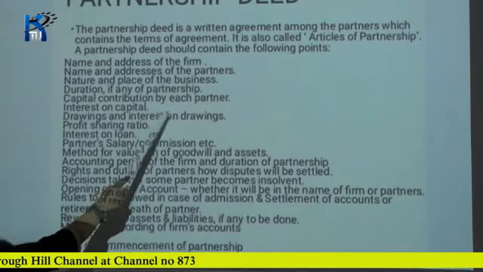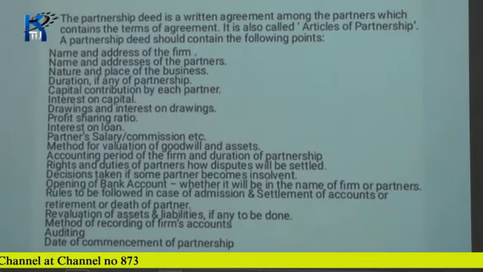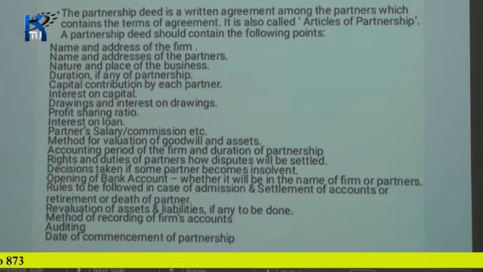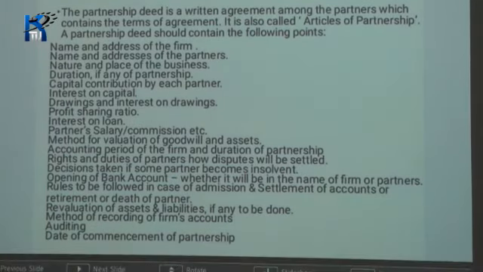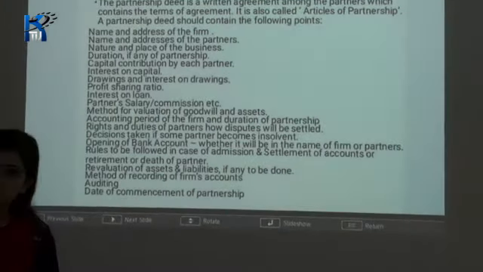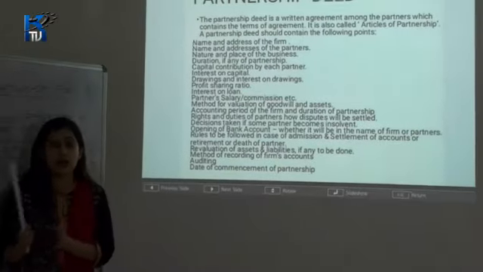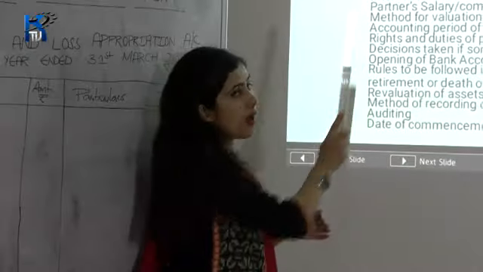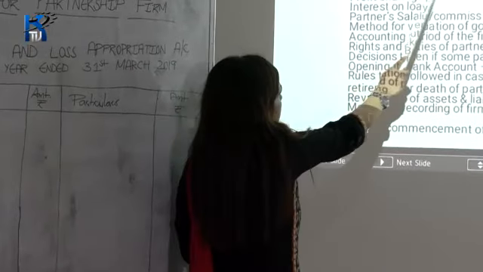Okay, and then interest on drawing means the rate of interest charged for drawing. For example, it can be 10%, it can be 6%. If a partner is withdrawing money from the business for his personal use, then interest will be charged on that amount. That is known as interest on drawing, and you have to mention the rate of interest on drawing in the partnership deed. Okay, first drawing and the interest on drawing.